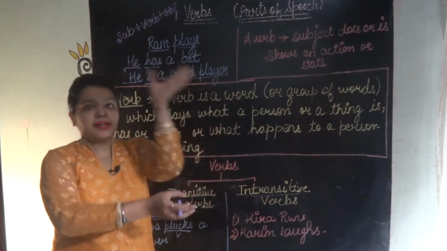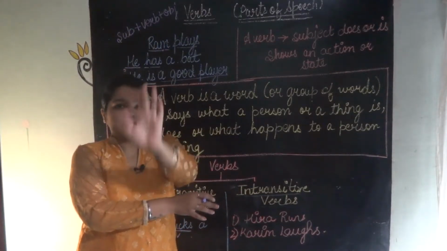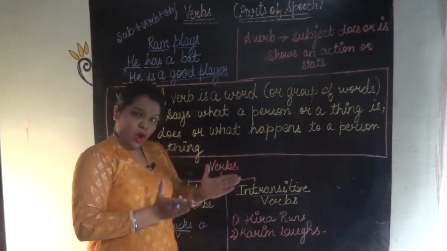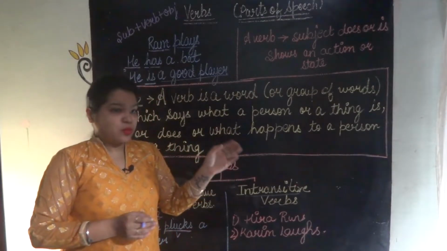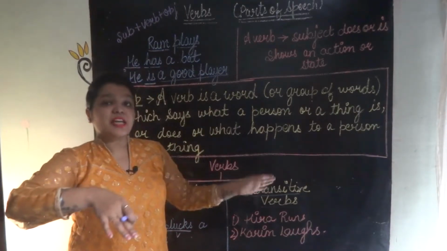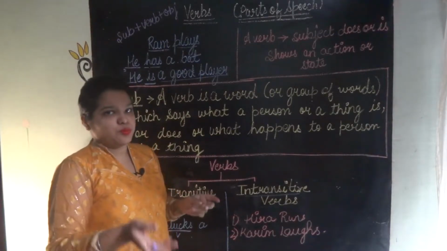If you don't pluck it, then what happens to the object? The object will not be plucked. It will still be on the plant. But she has plucked it. So the action has been transited from the subject to an object, meaning it has been passed on from the subject to an object.